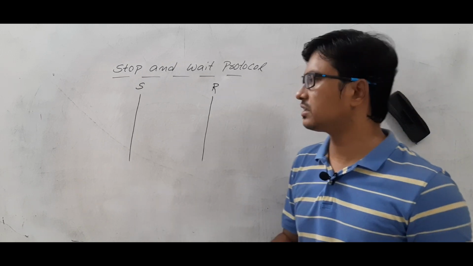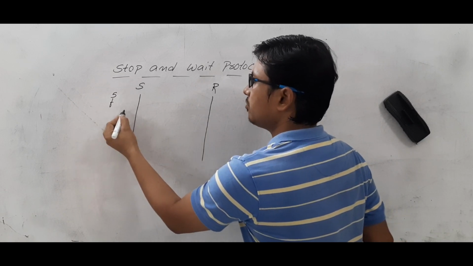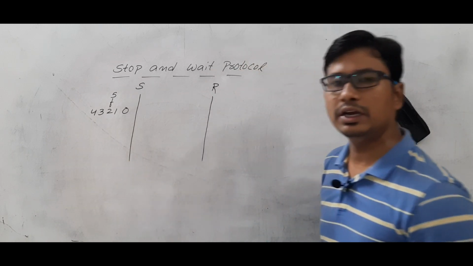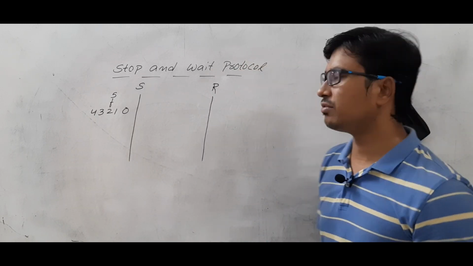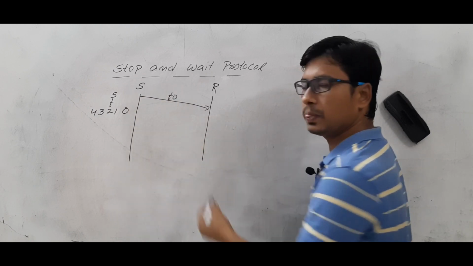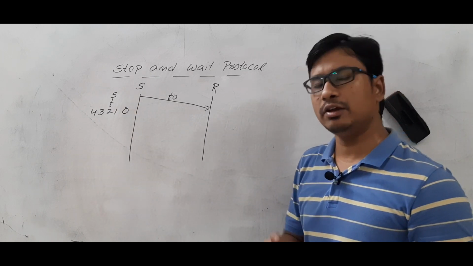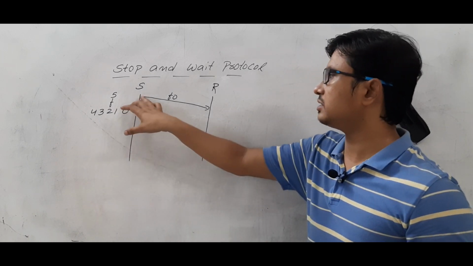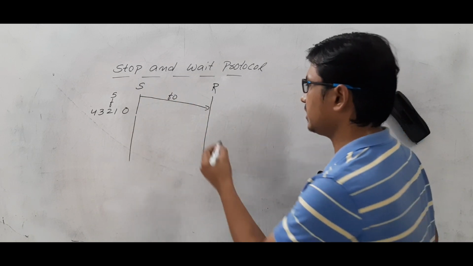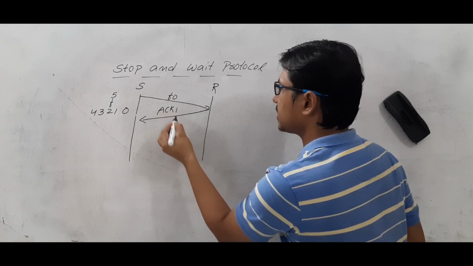Now let's take that the sender wants to send 5 frames: frame number 0, frame number 1, frame number 2, frame number 3, frame number 4. Then what will the sender do? It will send frame 0 and wait for the acknowledgement. How much time it will wait, we will discuss later. First, it will send a frame, and if the receiver receives it correctly, it will send an acknowledgement as ACK1.